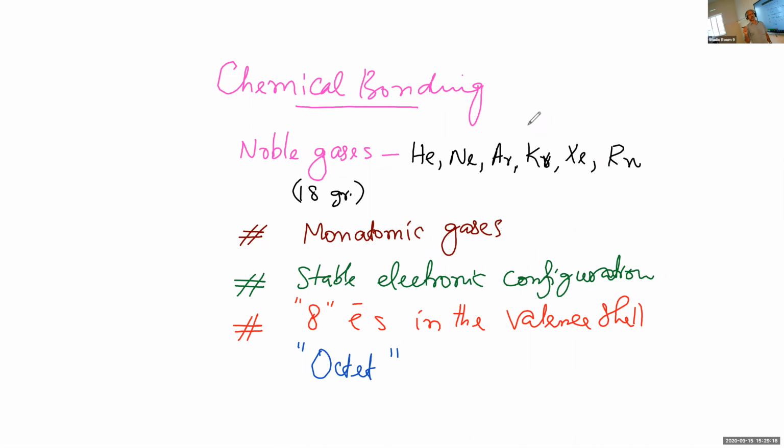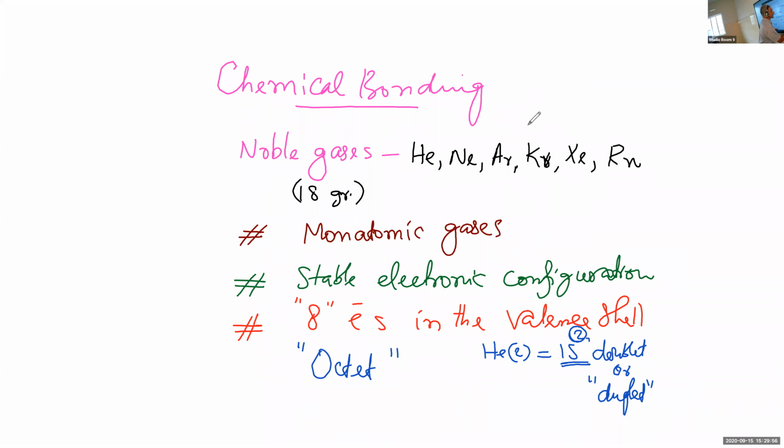cannot be easily changed. There is one exception, that is helium. Atomic number of helium is equal to 2, and that is 1s2. There are only 2 electrons in the outermost shell. There is only one shell, and that is 1s. Only 2 electrons. So helium has only an electron doublet. It is called a doublet or a duplet of electrons.